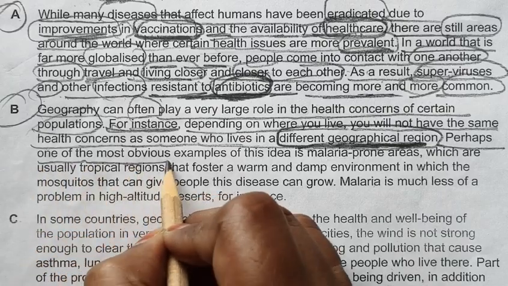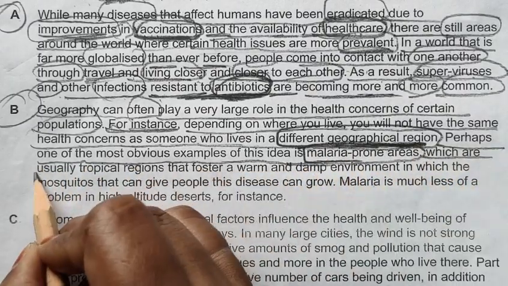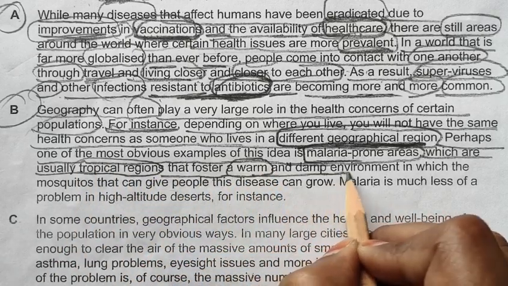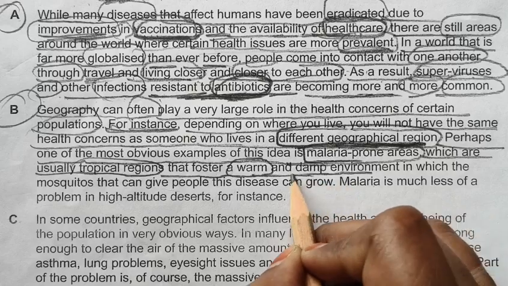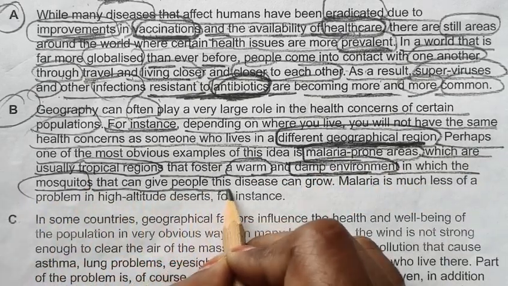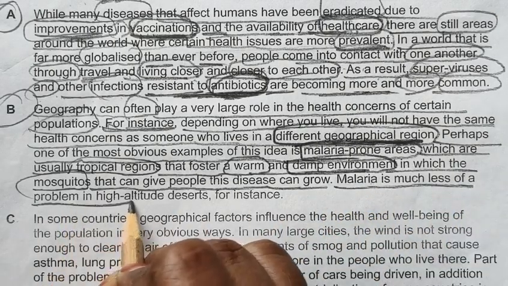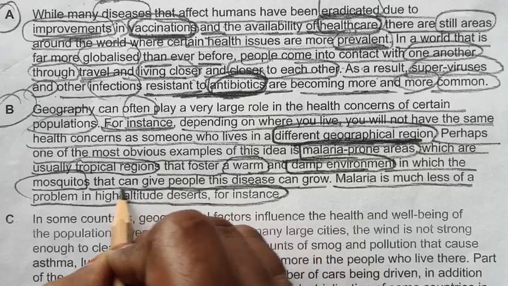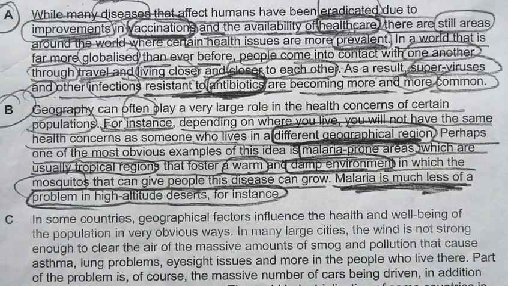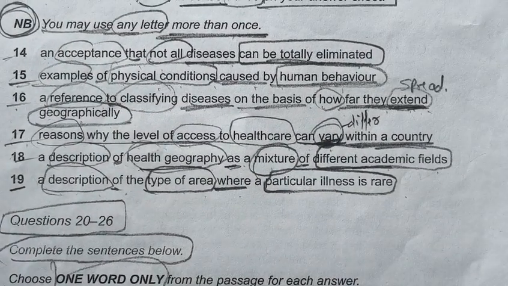Perhaps one of the most obvious examples of this idea is malaria prone areas, which are usually tropical regions that foster a warm, damp environment. So this is our keyword, damp environment, in which the mosquitoes that can give people this disease can grow. Malaria is much less of a problem in high altitude deserts, for instance. So we are getting so many things from this paragraph. So let's see whether we are getting our answers or not. So in our first question type, let's see.